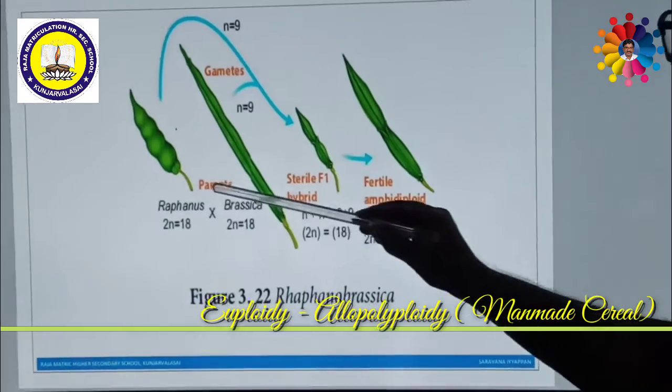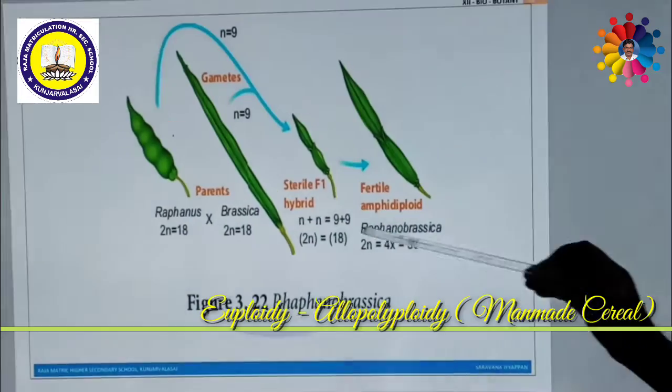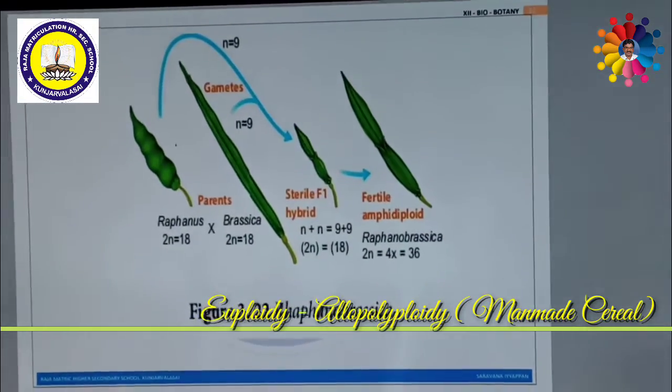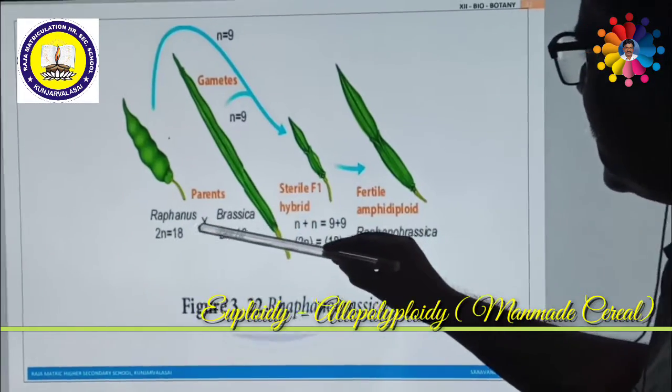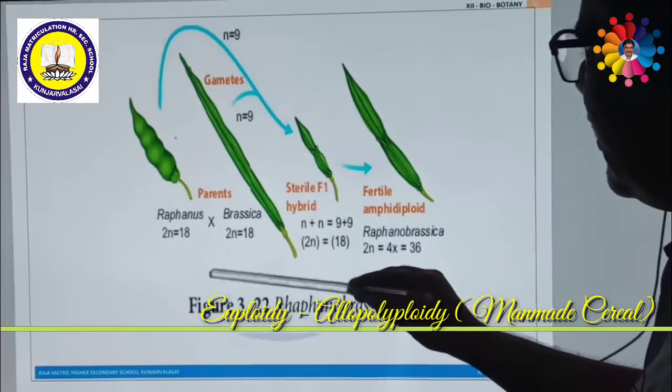This is a cross between two different types of species. Raphanus sativus is a plant. This is nothing but radish. In Tamil it is mullangi.